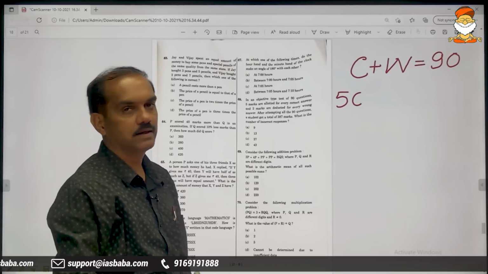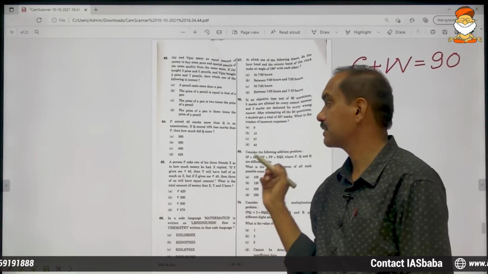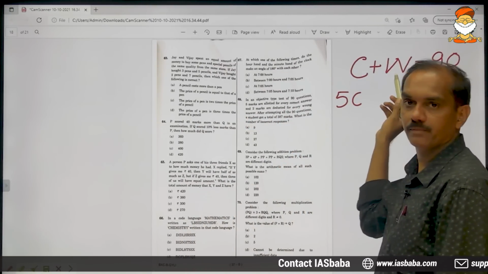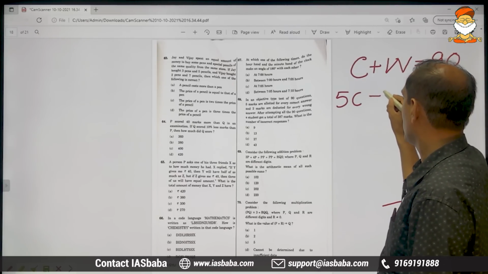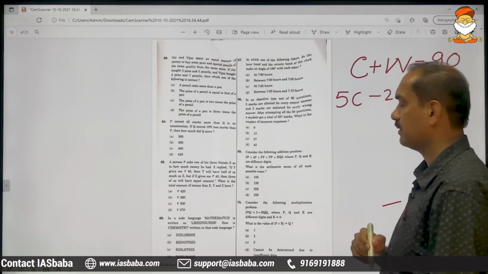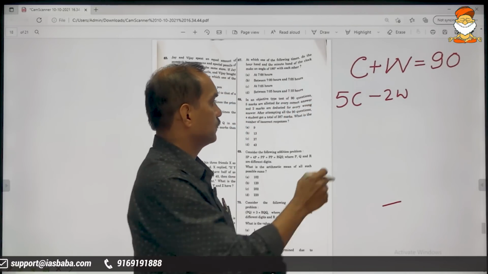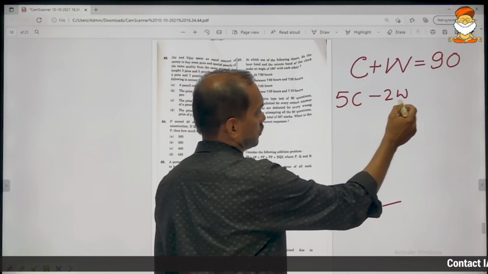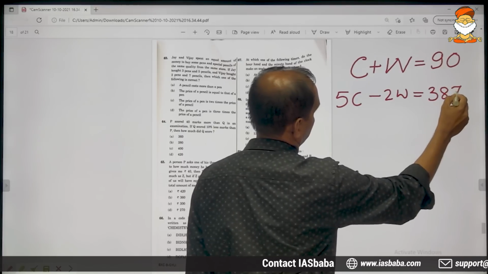For every wrong answer he loses 2 marks, and he has marked W questions incorrectly, so 2W marks he will lose. So 5C incoming, 2W outgoing, balance is 387.